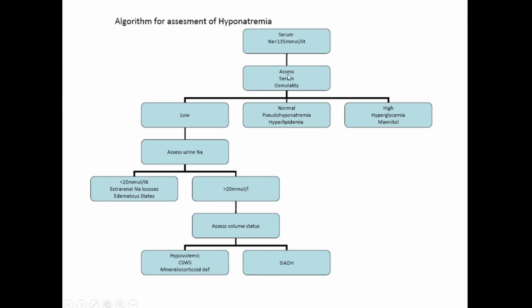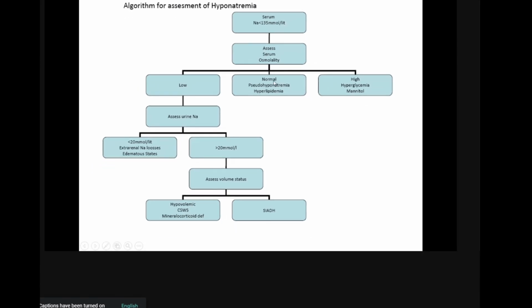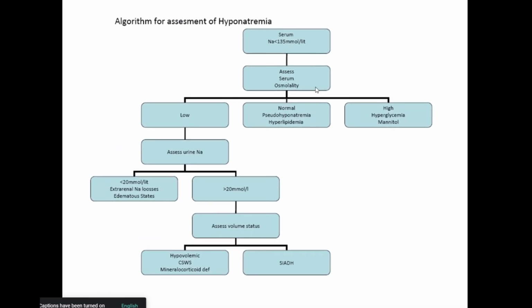Okay. And as I said, if the serum osmolality is normal, we already discussed pseudohyponatremia. Pseudohyponatremia happens when there is excessive lipid: hypertriglyceridemia, hyperlipidemia, and multiple myeloma. So these are the conditions where you can get hyponatremia, but you'll see your osmolality is normal. So you do not need to correct the sodium levels. This is very important. This is a red flag. You need to know that the patient's hyponatremia is not because of hyperlipidemia or multiple myeloma, where there is an increase in the protein compound. Okay, so don't treat this.